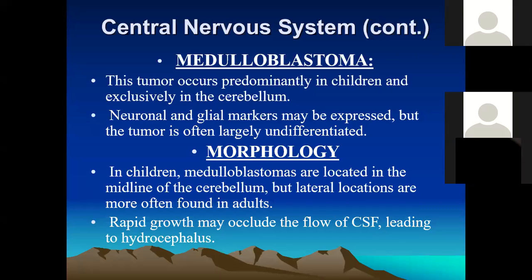Neuronal and glial markers can also be expressed. These are sometimes morphological features of the medulloblastoma in children. They are located in the midline of the cerebellum, but there is also a lateral location.